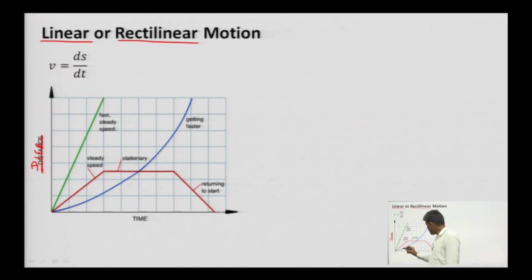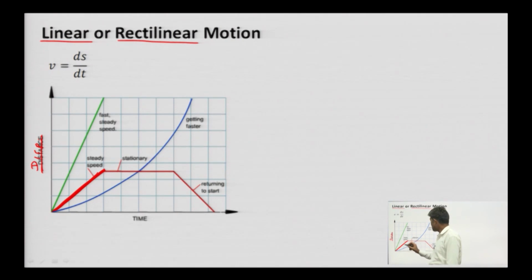Okay. If after the plotting, we find this graph, then what does it mean? It means that the particle is moving with constant velocity.